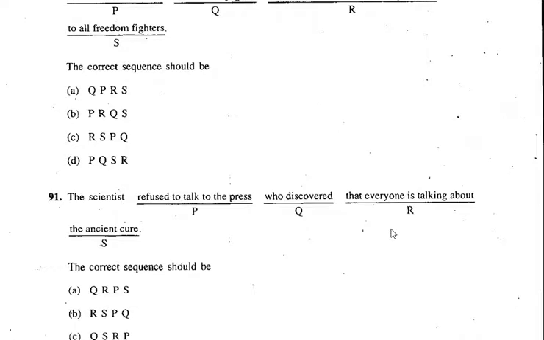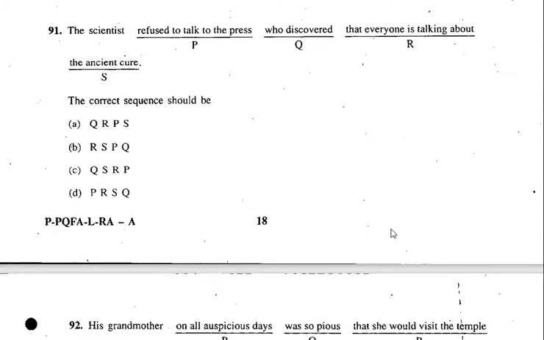Let's go to 91. The scientist refused to talk to the press who discovered. The scientist, I have given you a clue. When a person comes, who? Relative pronoun. It can't come after cure, it can't come after press, it can't come after about. So you have to start with Q. So either A option is correct or C option is correct.